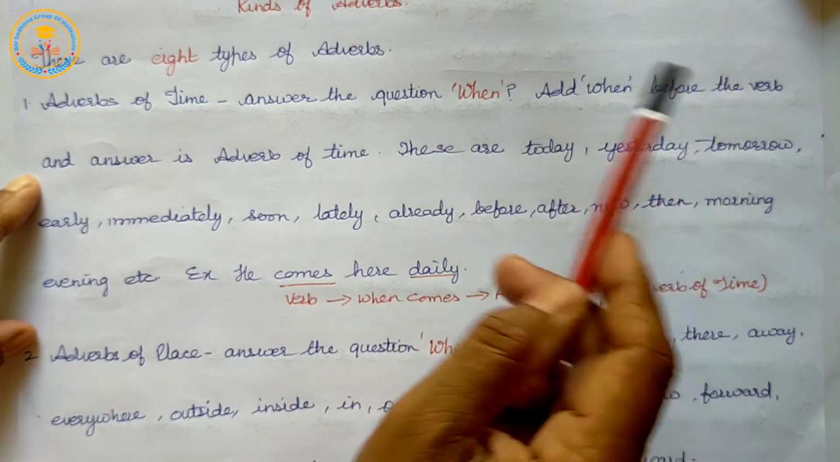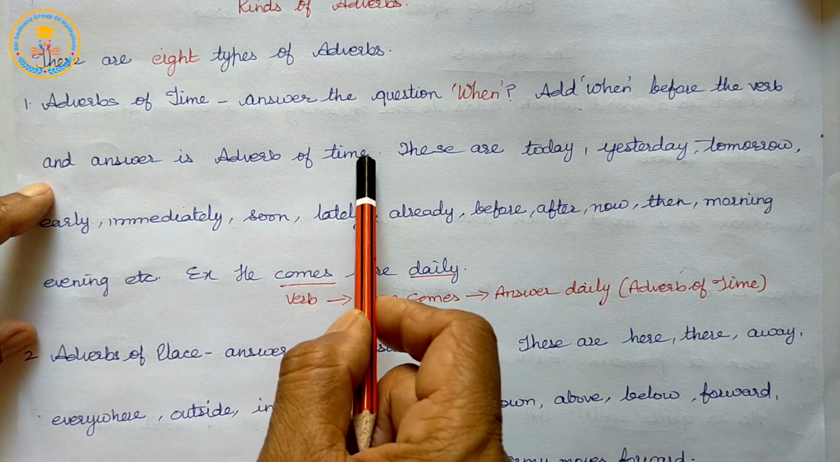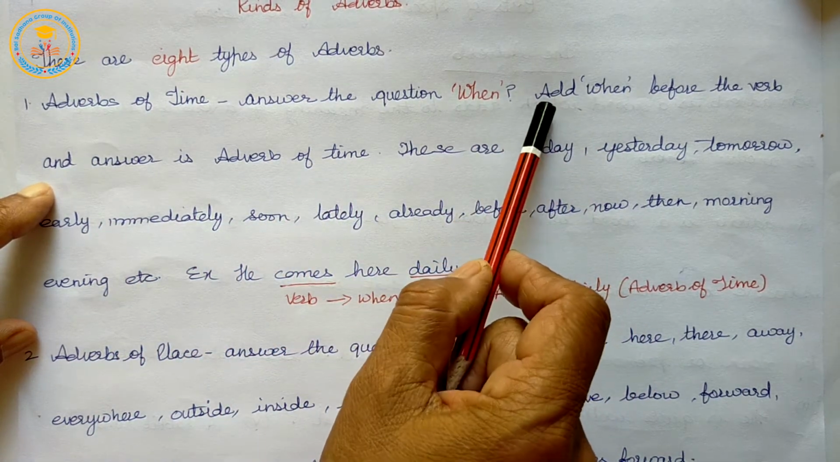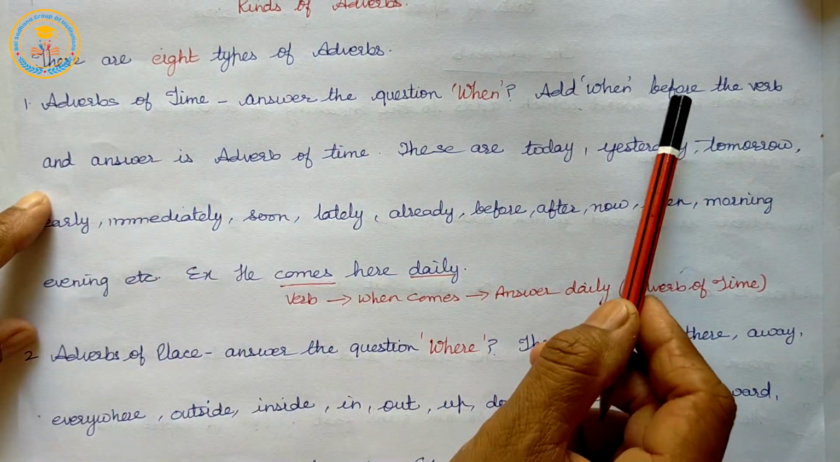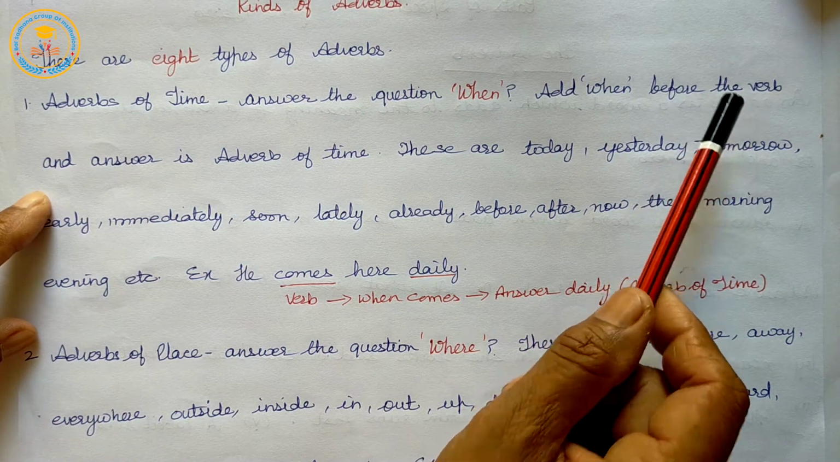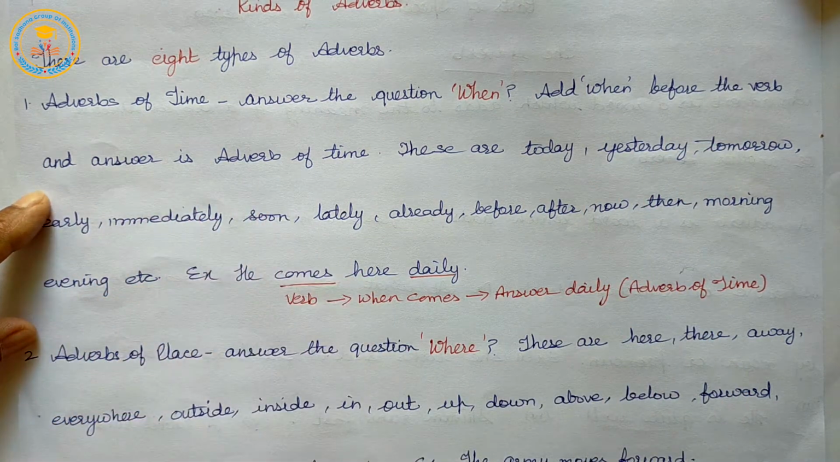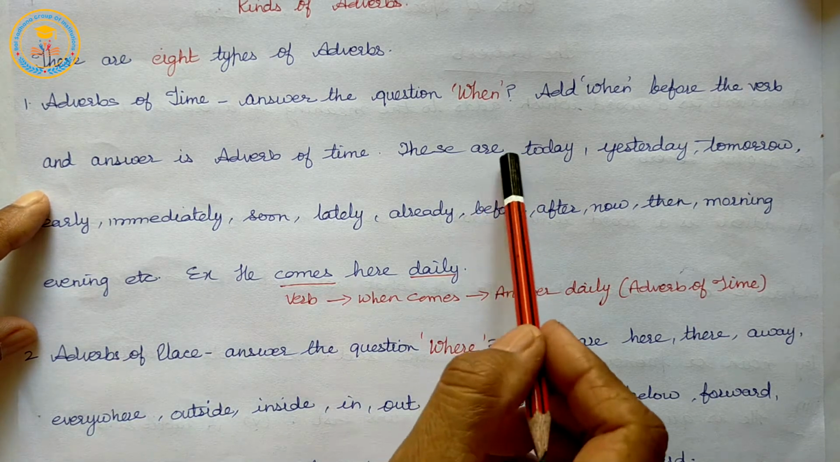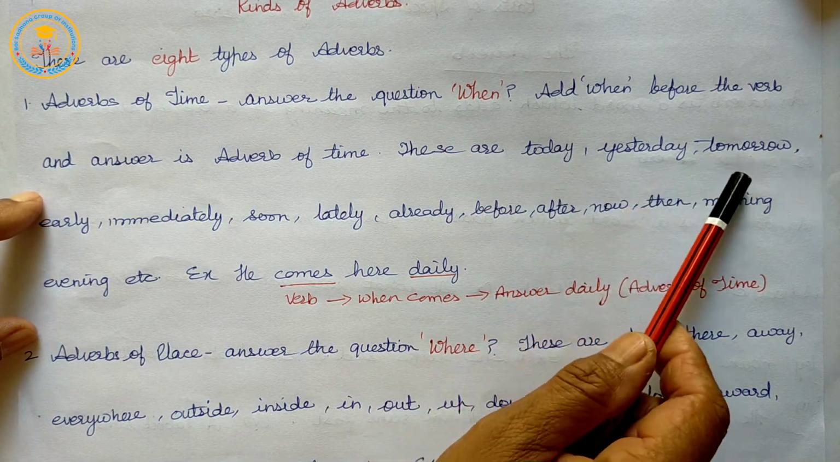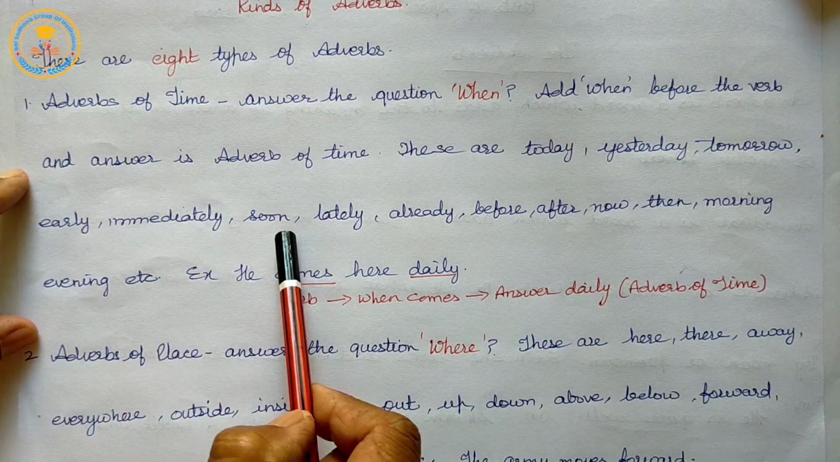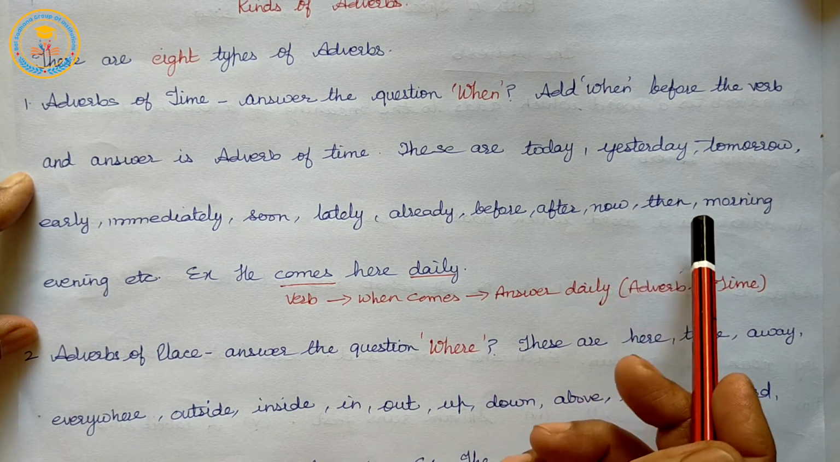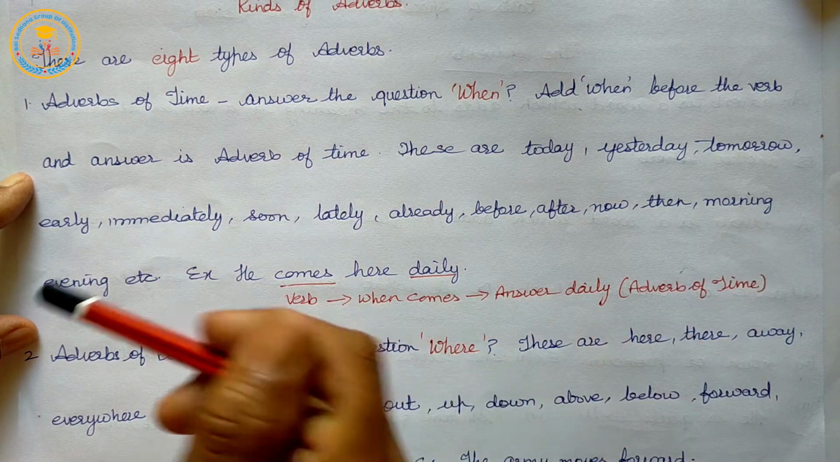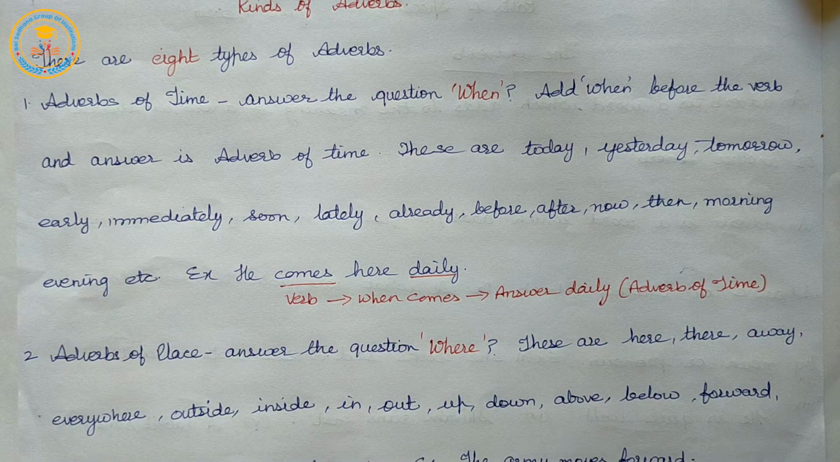When we add when before the verb, the answer is the adverb of time. These are today, yesterday, tomorrow, early, immediately, soon, lately, already, before, after, now, then, morning, evening, etc. So, adverbs of time answer the question when.